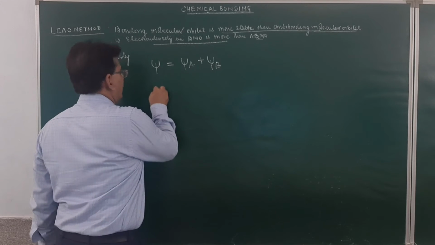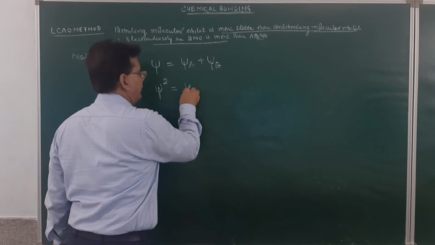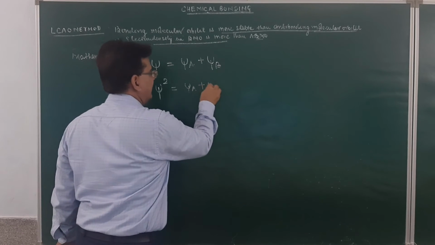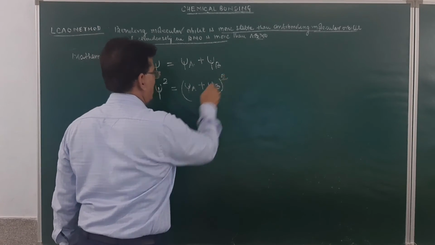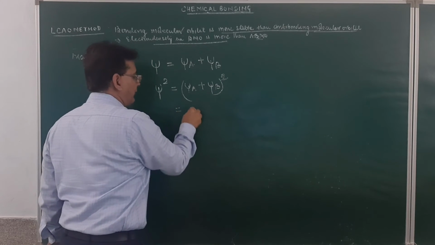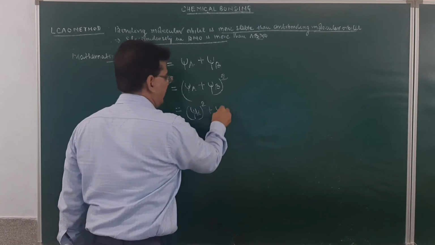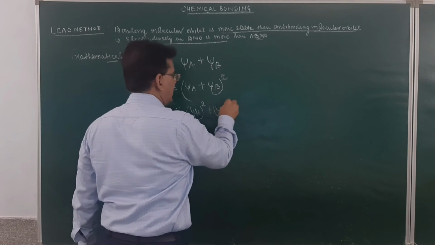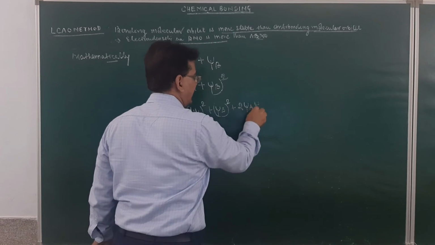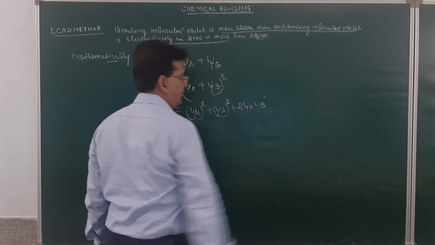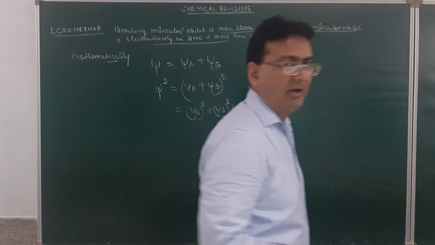In this case, wave function square will be equal to wave function of A plus wave function of B, squared. This will be equal to wave function of A squared plus wave function of B squared plus twice the wave function of A and wave function of B. So it can be proved in this manner.